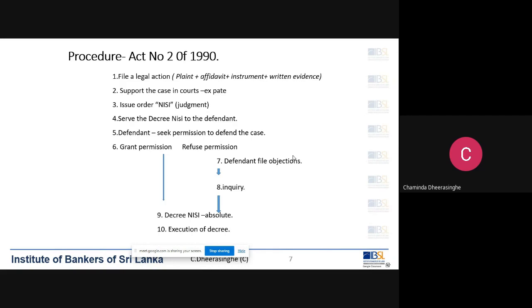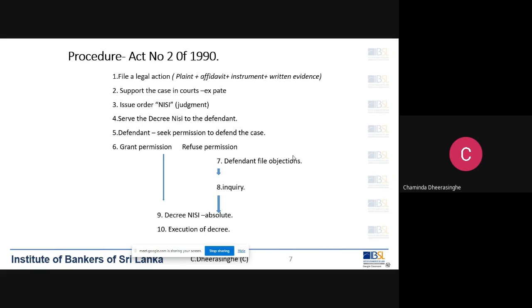Together with the plaint, we have to file an affidavit given by a principal officer of the institution or the bank. You may note down: plaint plus an affidavit from a principal officer of the bank or the institution.